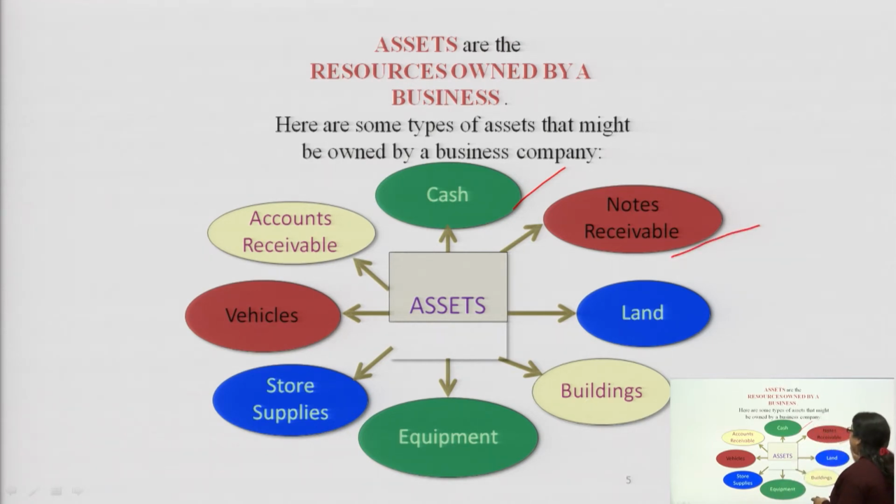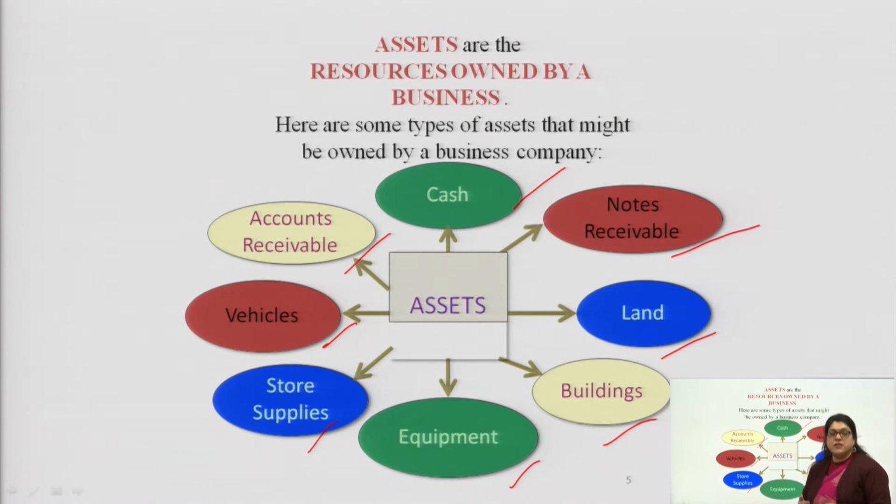Second are your notes receivable, land, buildings, equipment or machinery, whatever you have taken, store supplies, different vehicles which you are using, maybe for picking up the raw material, for delivery, whatever purpose you are borrowing this vehicle for, and the accounts receivable. These are all known as assets.